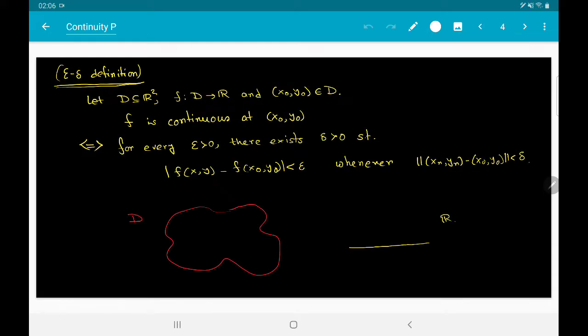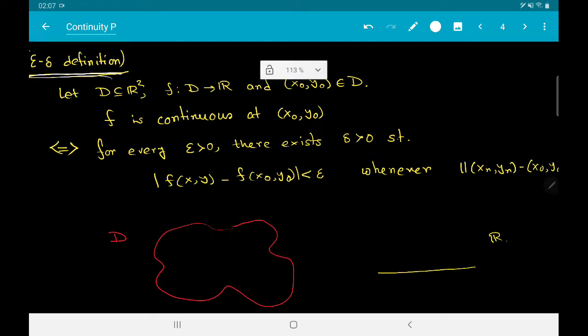Now in analysis or calculus, most of the definitions that you will come across will have an epsilon-delta definition. So what is the epsilon-delta definition of continuity in this case?